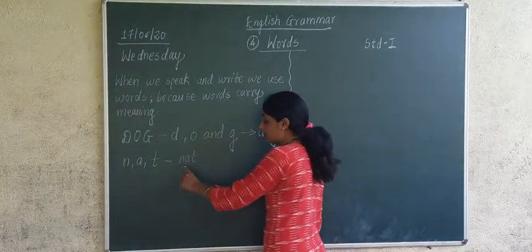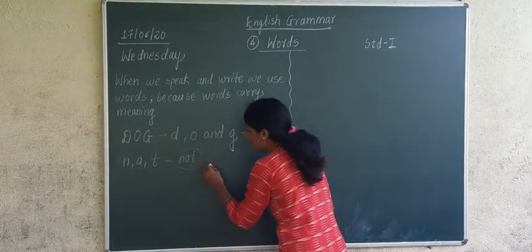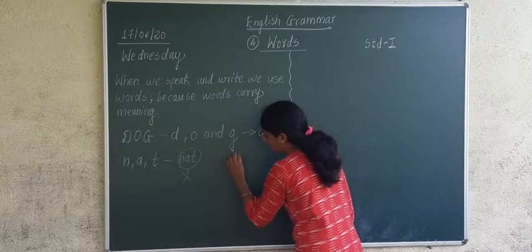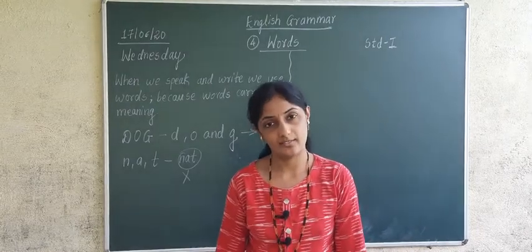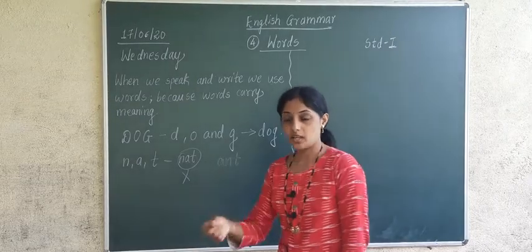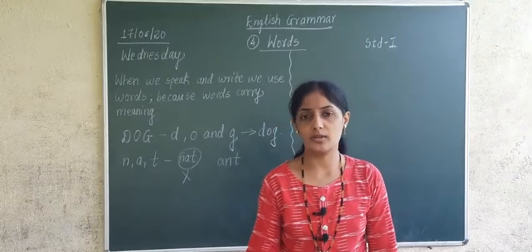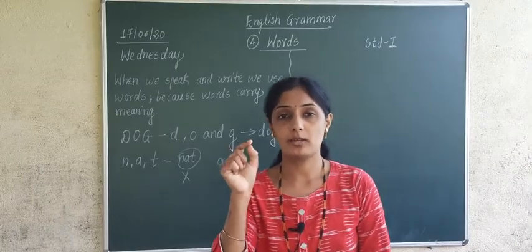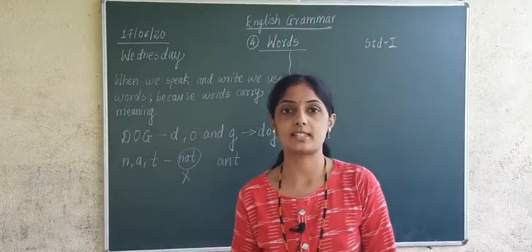Now I want to make something meaningful word from these three letters. So if I make A-N-T, then what does this word become? It becomes ant. Correct. So ant has some meaning. Yes, it is an insect. You see ants in your house, outside of your house, on trees. In Marathi we call it mungi. So it has some meaning.